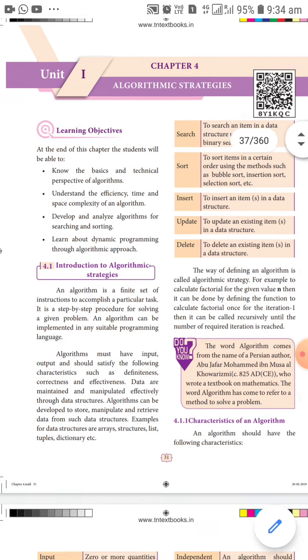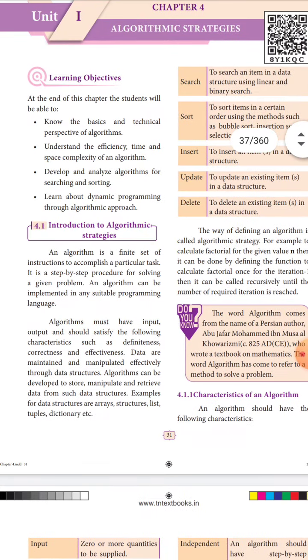What do you mean by algorithm? Already you know that an algorithm is a step by step instruction to solve a problem. So an algorithm is a finite set of instructions to accomplish a particular task. Okay, a particular task. So it is very simple. You are saying it is a step by step procedure for solving a given problem.